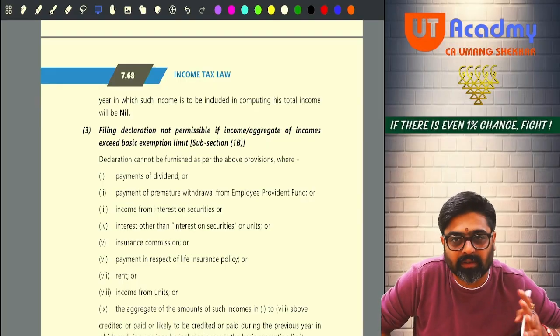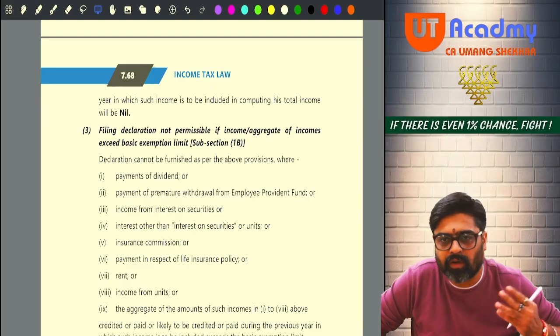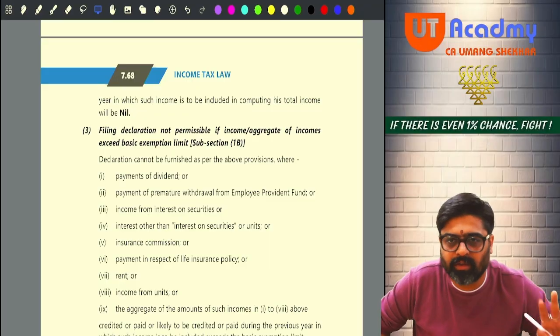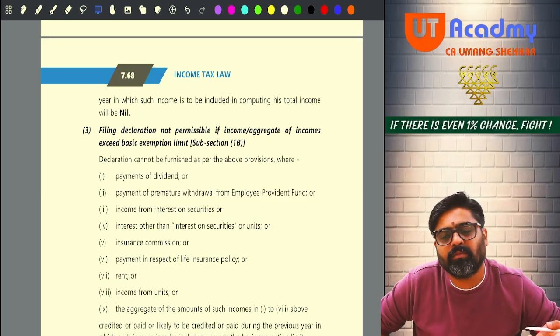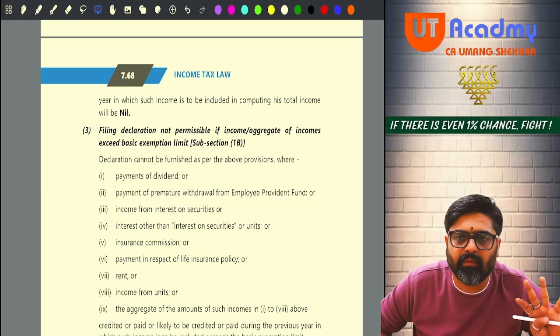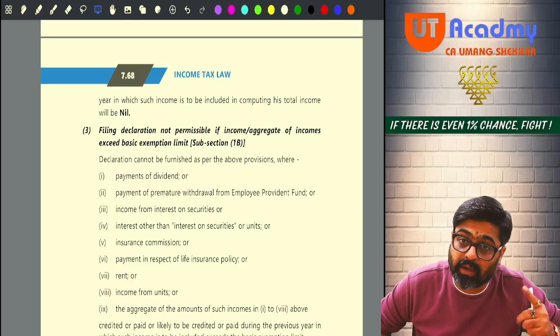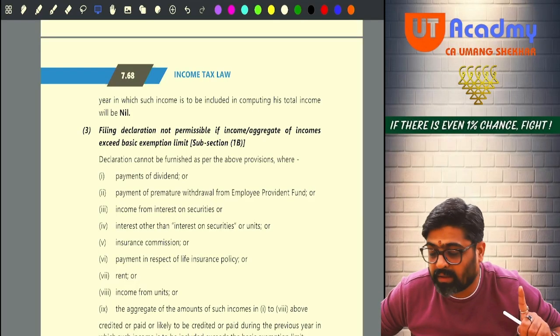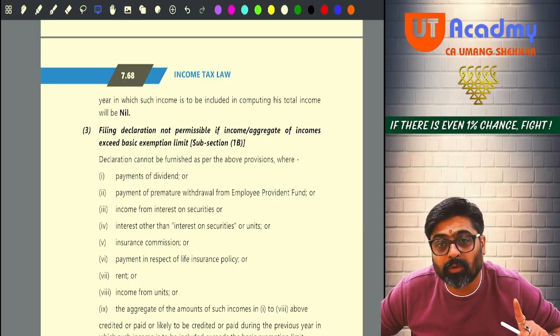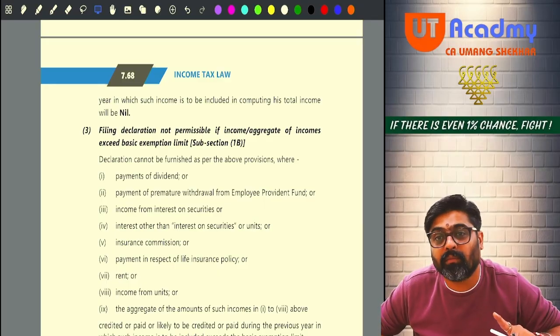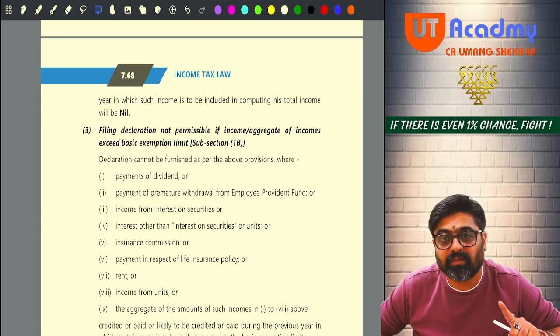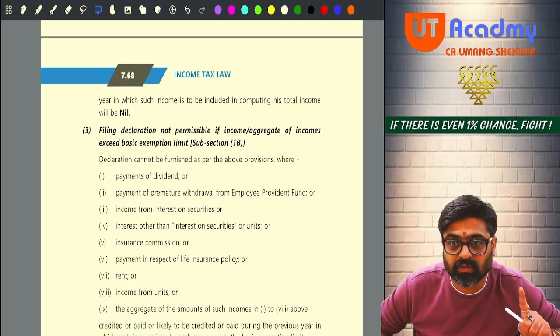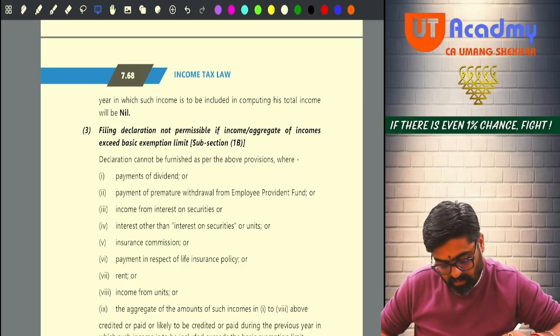But for senior citizens, this restriction is not applicable. For senior citizens, their tax liability should be zero. They can declare that. Whether their total income was more than or less than the basic exemption limit will not have any effect. But for others, the declaration should be given that their tax liability is supposed to be zero because their total income is less than the basic exemption limit. Only then can the other persons give this declaration. Getting my point? Very good.